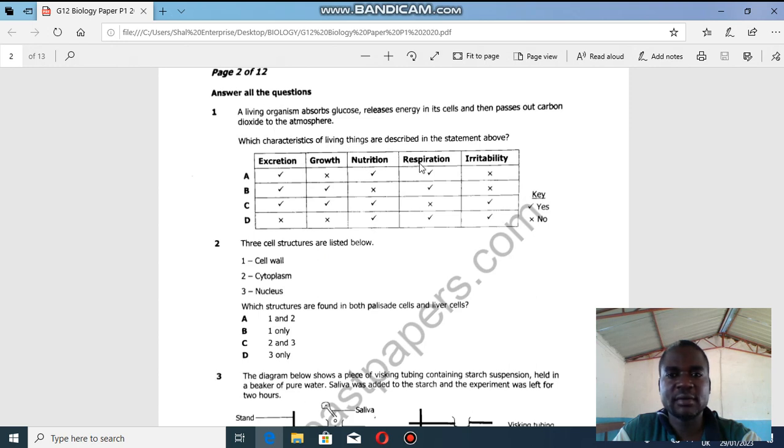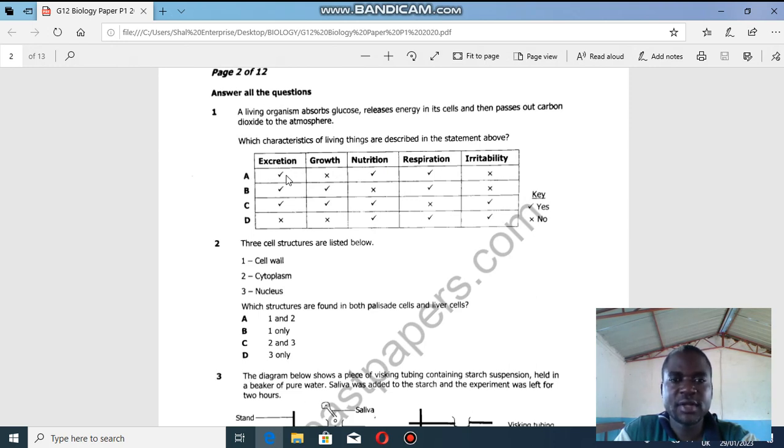So I'll go under respiration here. It is present in the statement. The characteristic respiration is present, and I'll go for excretion is present. So this is matching. For example, we have excretion is there. We don't have growth there. Nutrition is there because absorbing of glucose. You eat carbohydrates, you eat food, then glucose is made and then you absorb it. That is nutrition, description for nutrition. But irritability, response to stimuli, is not there. So the best answer is A.